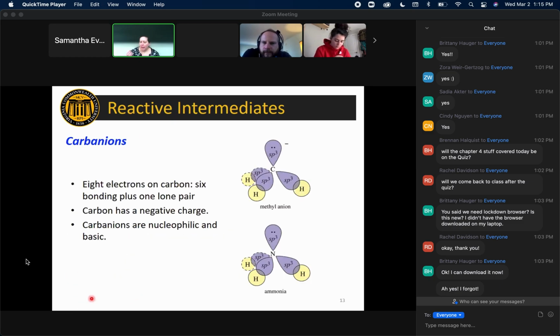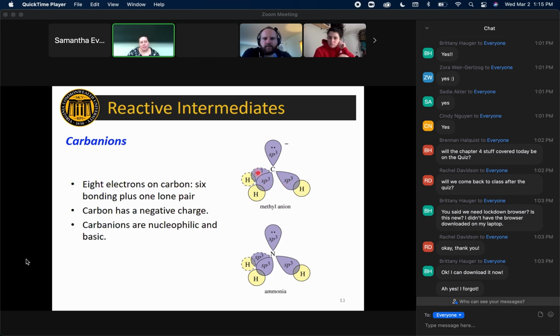Okay, so we've covered carbocations and carbon radicals. They all track with each other. Next, we have to go to carbanions, and these carbanions are going to be completely opposite from everything that we've seen so far. Now we have a pair of electrons in our orbital, which means it's going to follow VSEPR, and we have to account for the repulsion of this pair against all of the other pairs in our bonds. So that means that now we need to pull in our fourth orbital to our hybridization scheme, and carbanions are going to be sp3 hybridized.